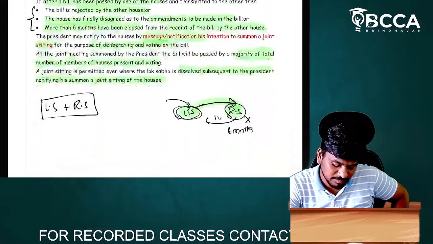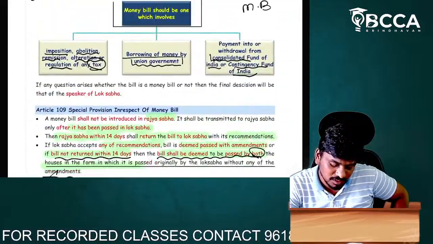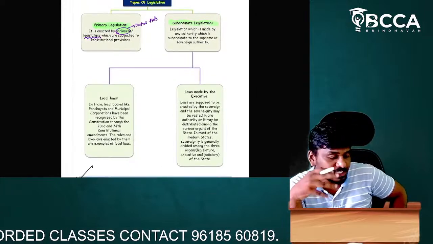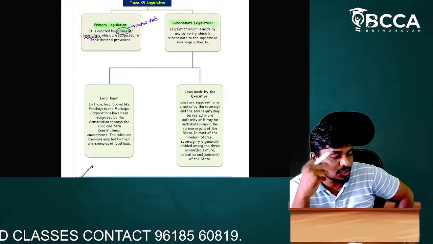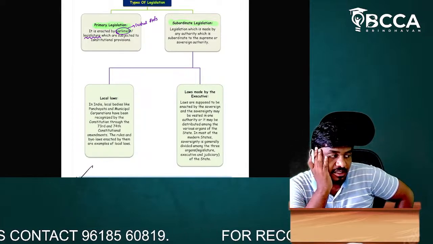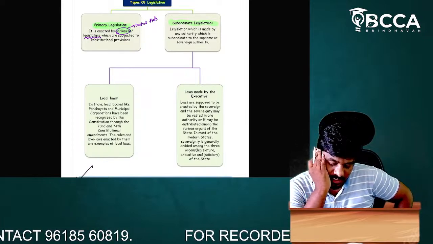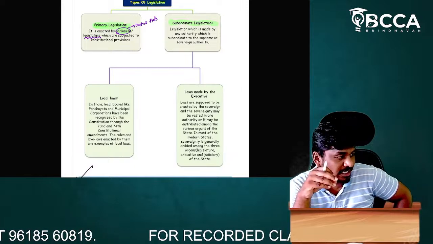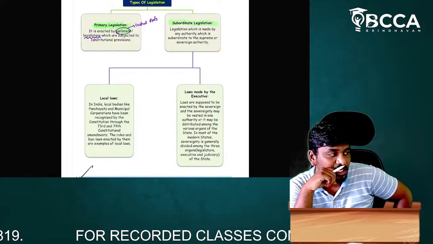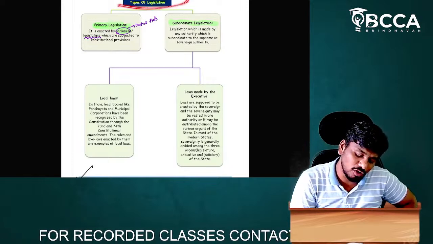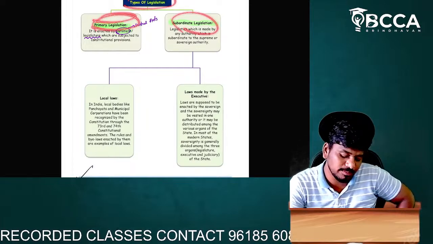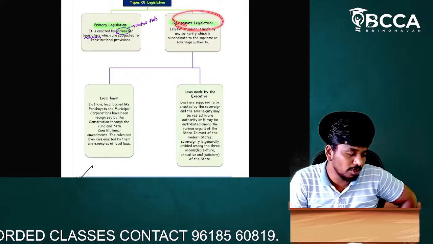I think we have completed unit 2 of our Constitution of India, the brief explanation of what is meant by law, what the sources of law are, and how law is made. These are the things we have discussed. I'll conclude the session by discussing a small topic called legislation. Types of legislation we've already discussed. There are two types of legislation: one is primary legislation, and another one is subordinate legislation.